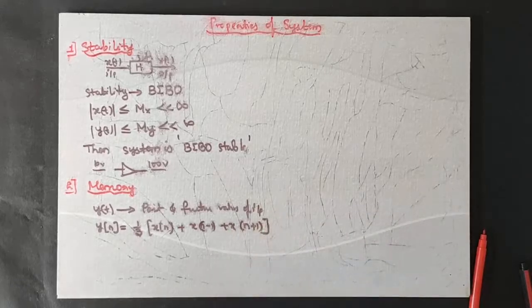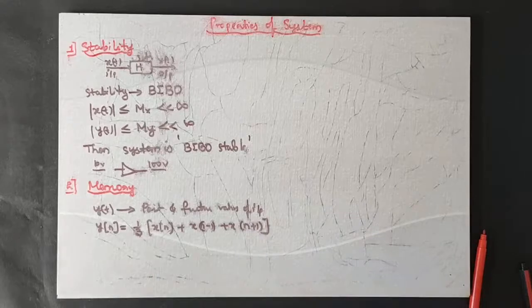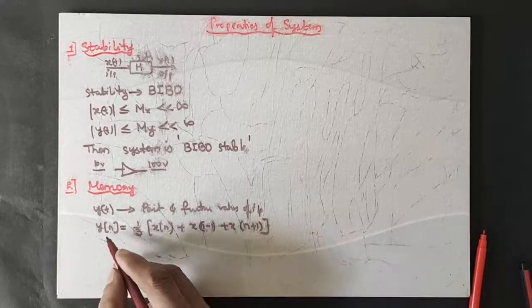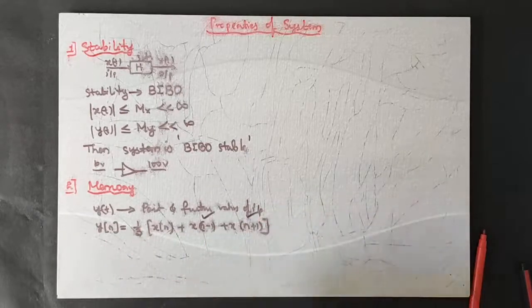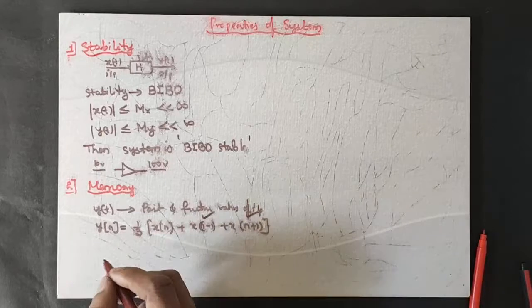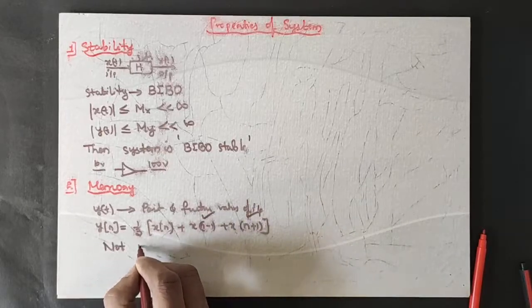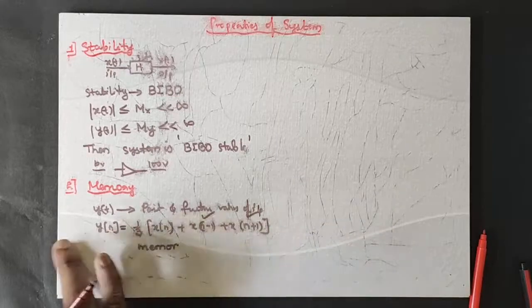Now, x of n minus 1 is a past value, this is a future value, and this is a present value. If you can see, the output depends upon both past and future values, isn't it? Hence, this is a memory system.